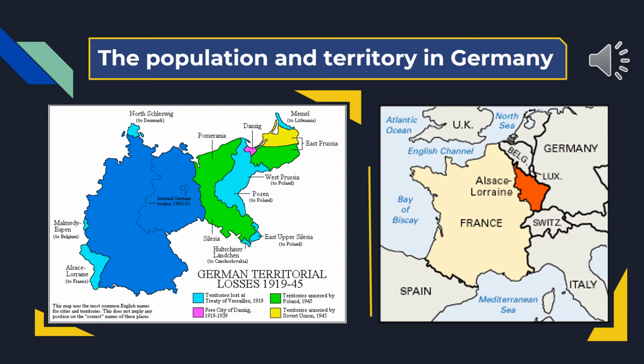In the north, three small areas were given to Belgium, and after a plebiscite in Schleswig, northern Schleswig was returned to Denmark. In the east, Poland was resurrected, given most of formerly German West Prussia and Poznan, giving a corridor to the Baltic Sea, which separated East Prussia from the rest of Germany, and given part of Upper Silesia after a plebiscite. And Danzig was declared a free city. All Germany's overseas colonies in China, in the Pacific, and in Africa were taken over by Britain, France, Japan, and other allied nations.